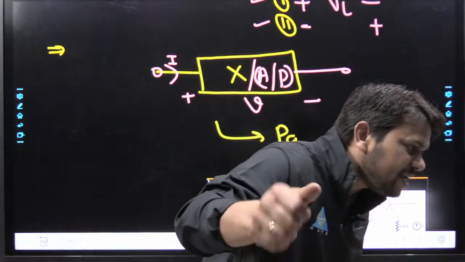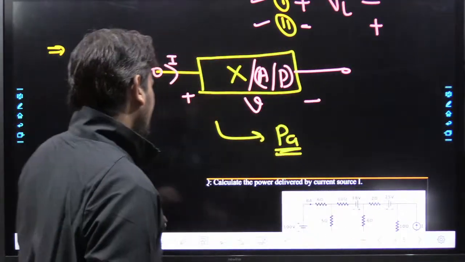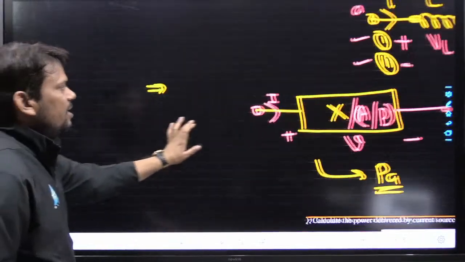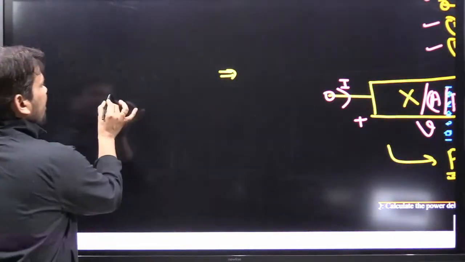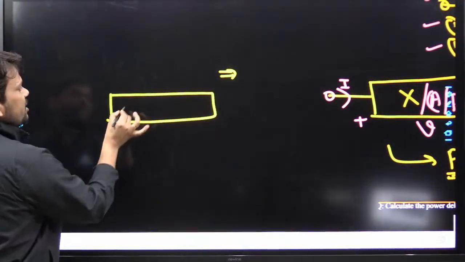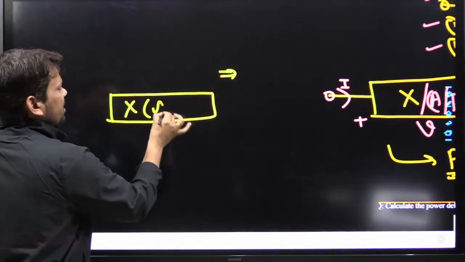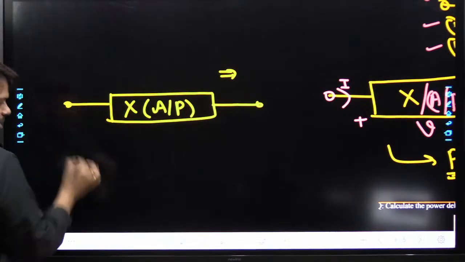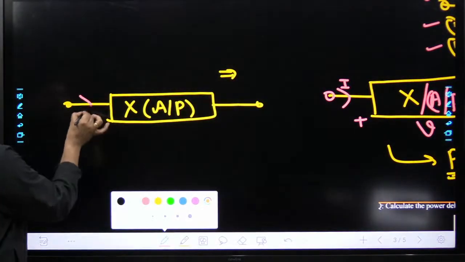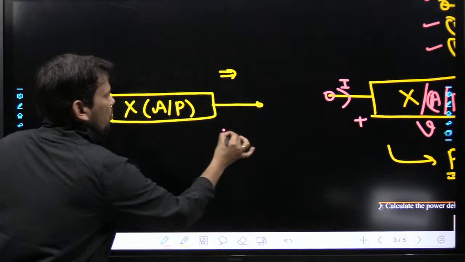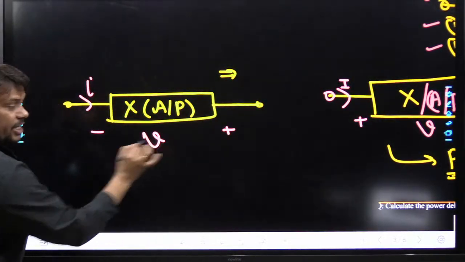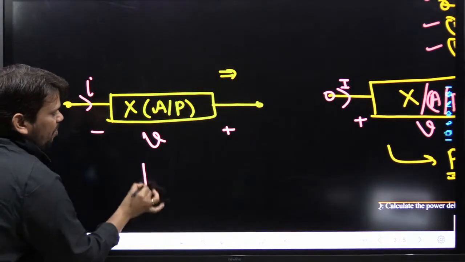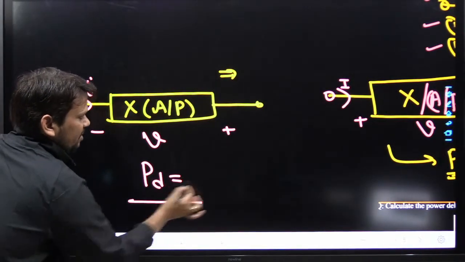Please tell me everyone, is it clear or not? Next thing I want to tell you, my dear friend. See here, this point is clear, I think. Now again, if we have some element X in this fashion, and this element can be active or passive, if the current is flowing from lower to higher potential in this fashion, doesn't matter what element, then definitely power will be delivered.